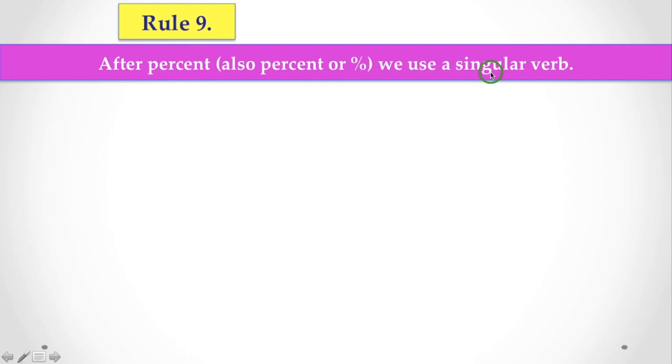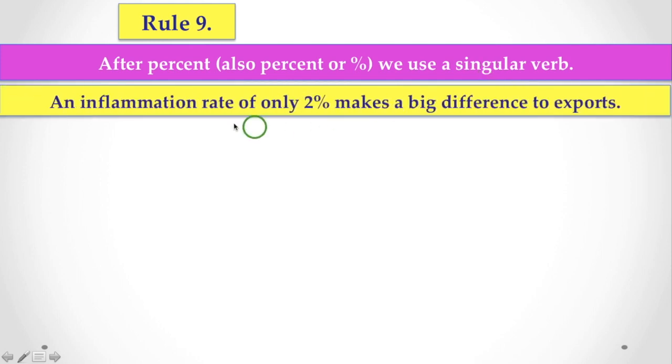This is very important. Let's see the example. An inflation rate of only 2% makes a big difference to export. Here 2%, and here you have to use a singular verb. So with percent, we always have to use a singular verb.